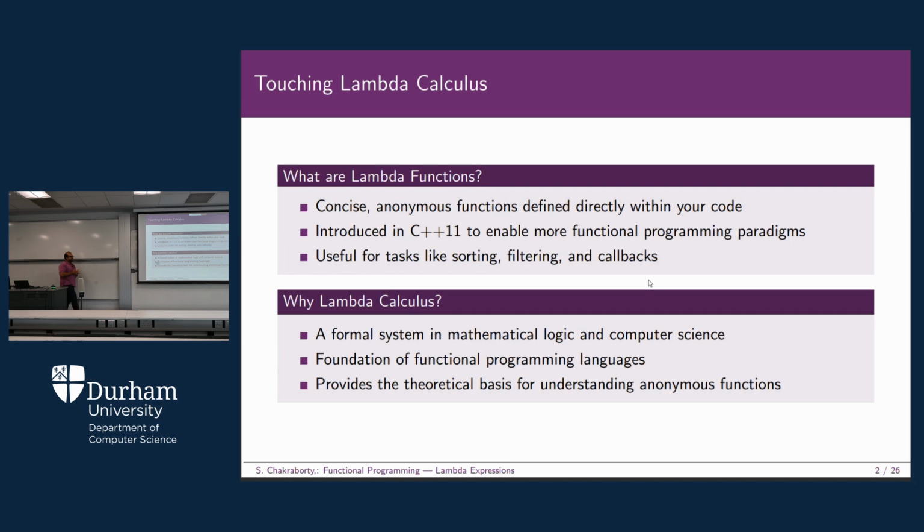In an object-oriented language, if you open a code, you will see a certain set of classes. But in C++, while you will see a certain set of classes, additionally you will see at least one function outside the class, which is your main function, right? That main function is the heart of the entire program, from where your code starts its execution. This lambda calculus also provides a theoretical basis for understanding anonymous functions. I am repeating the term anonymous function because this function will not have any name. That looks like a strange concept, but that's the beauty of this particular logic.